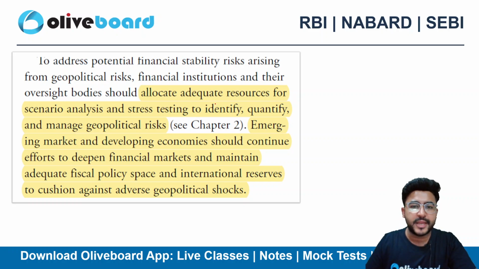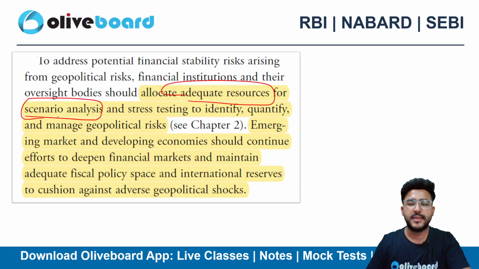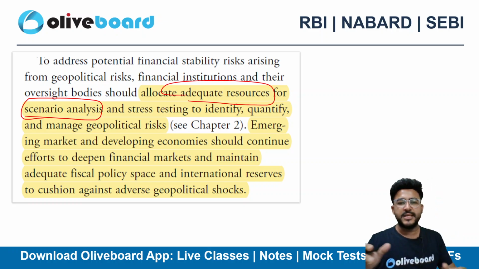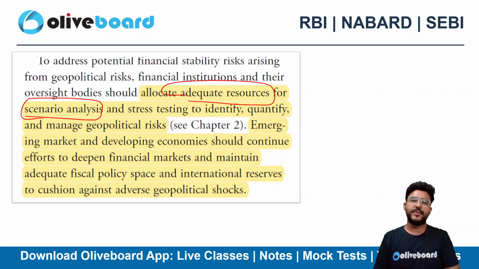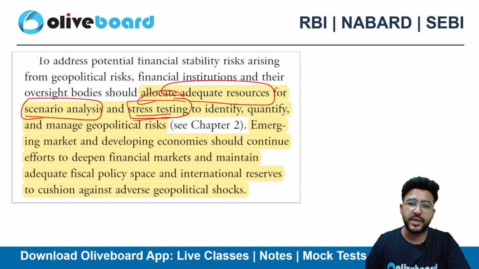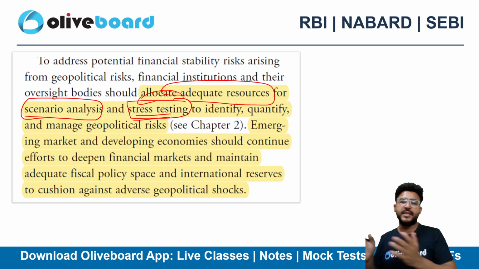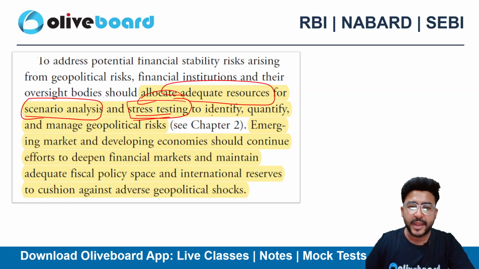Oversight bodies should allocate adequate resources for scenario analysis. What is scenario analysis? There can be multiple scenarios in the economy. So for every scenario, these oversight bodies, these central banks, need to get themselves fully prepared, right? There should be stress testing. Let's suppose a particular stress is there on a particular segment of the market, then how will the market react? Will they be able to cope with the stress or not? That's nothing but stress testing, to identify, quantify and manage geopolitical risk.